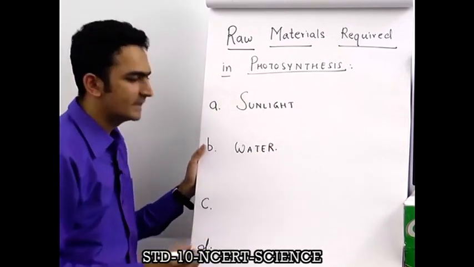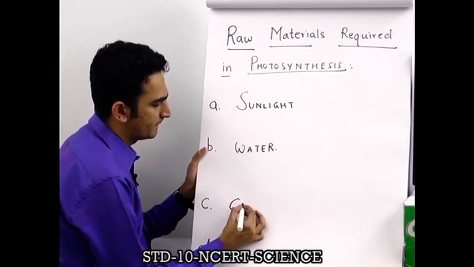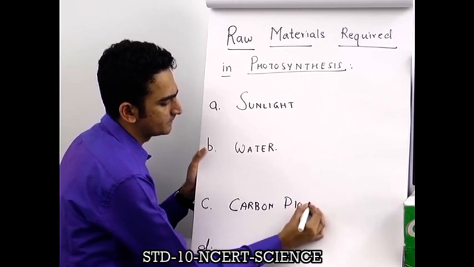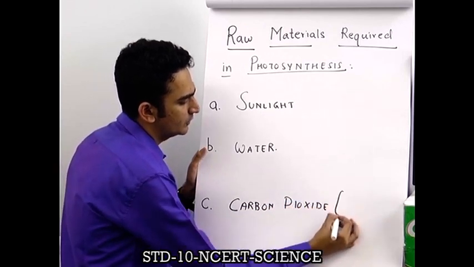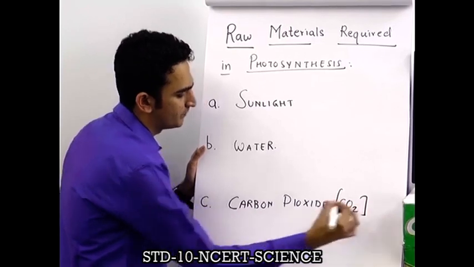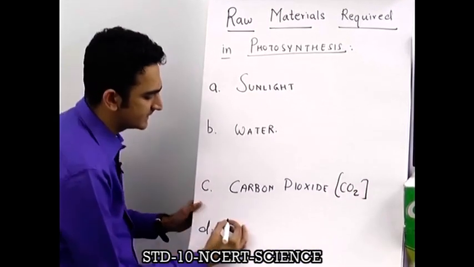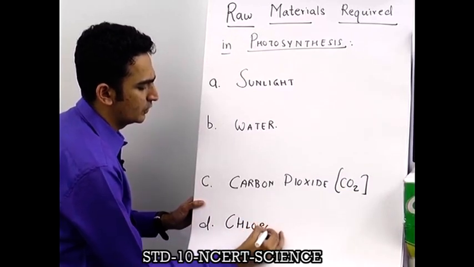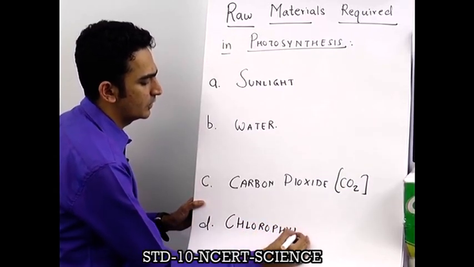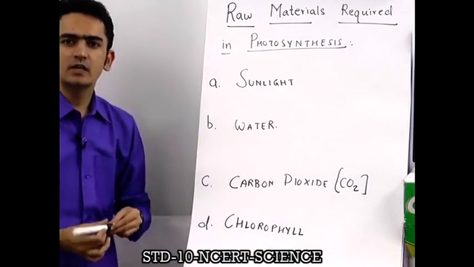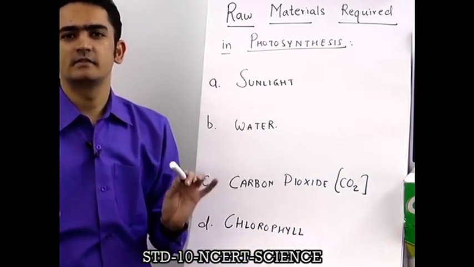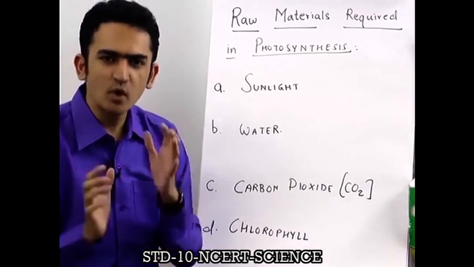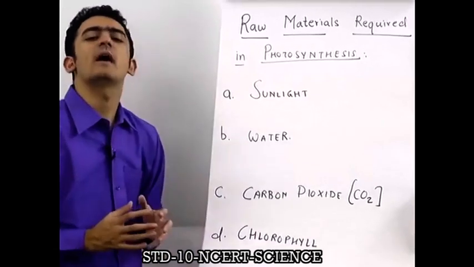The third one is carbon dioxide, also called CO2. And the fourth one is chlorophyll. These are the four major raw materials which plants need to prepare their own food. Okay, you can pause your screens and remember this by heart.